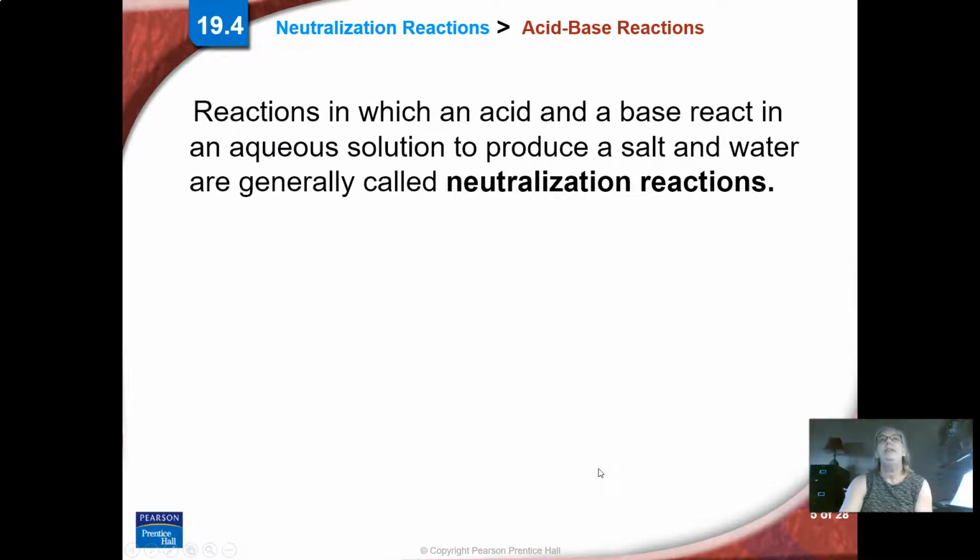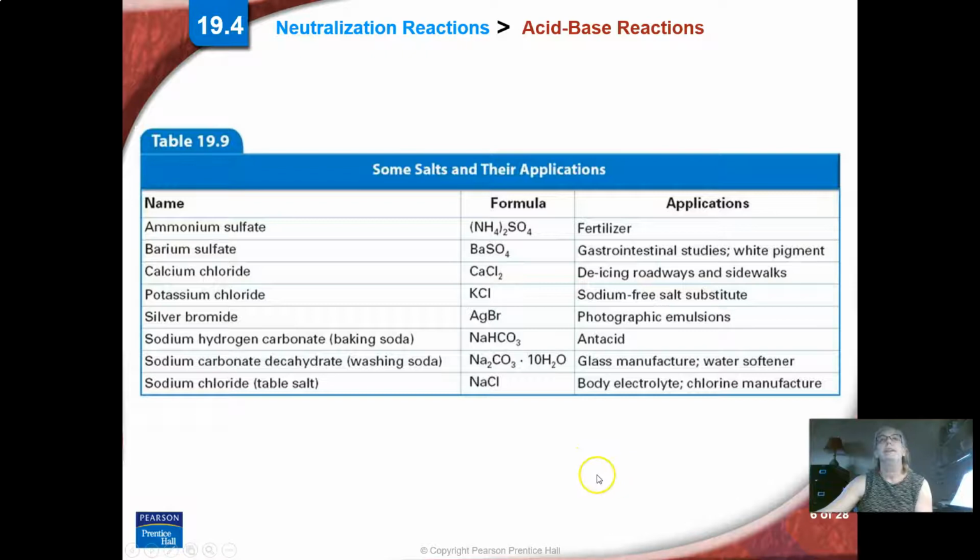So an acid and base react in an aqueous solution, that means it's in water, producing salt and water. That's called a neutralization reaction. So here's some salts and what we can use them for. There's a lot of different salts. These are all ionic compounds.